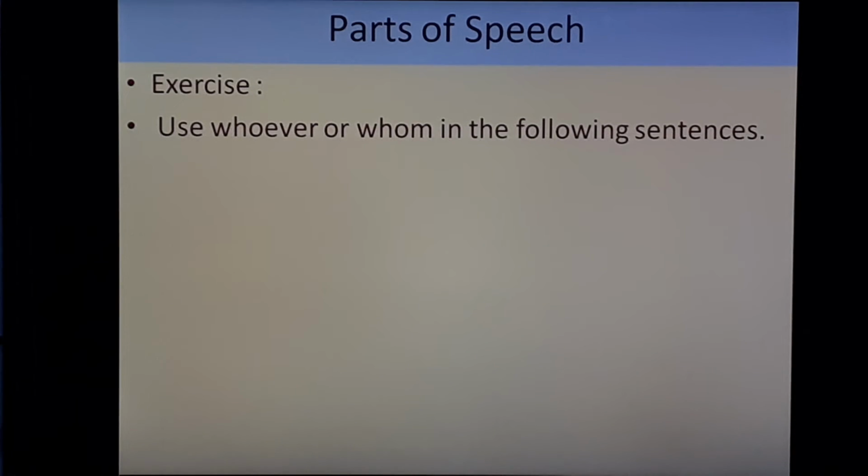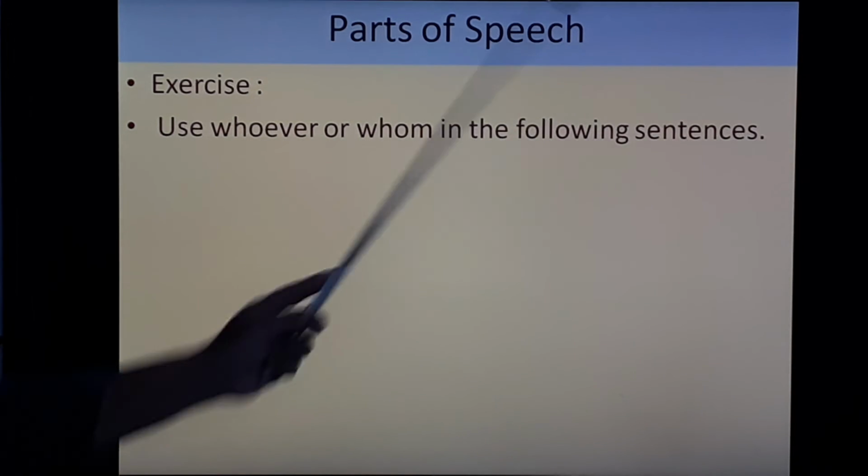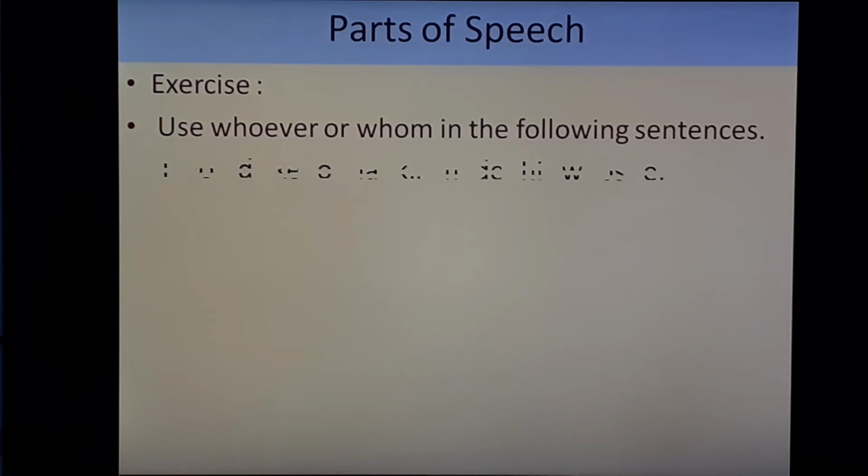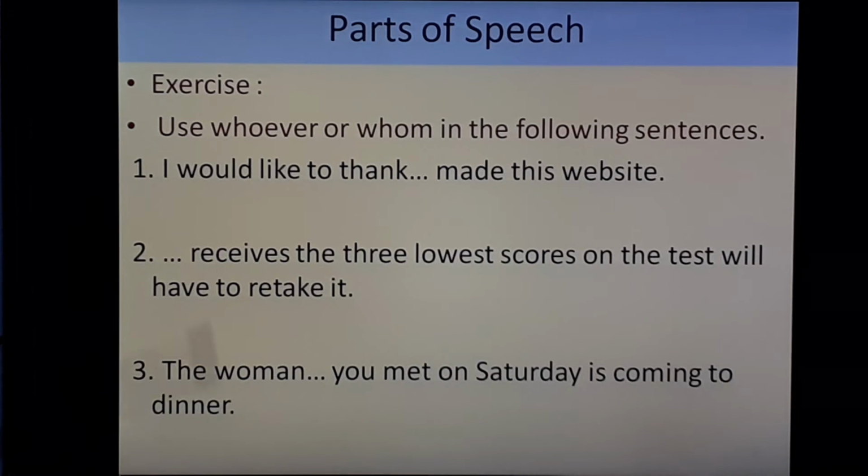Let's do an exercise. Use whoever or whom in the following sentences. Three sentences are given and you have to do it now.